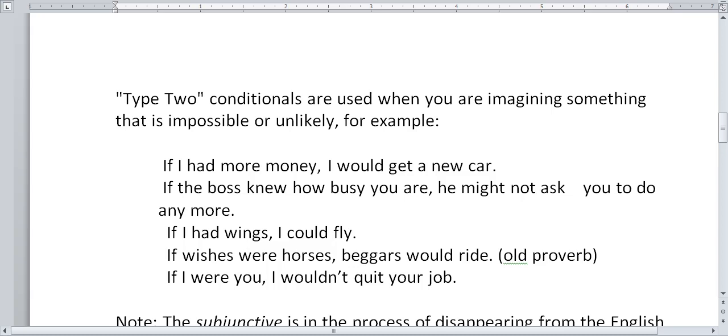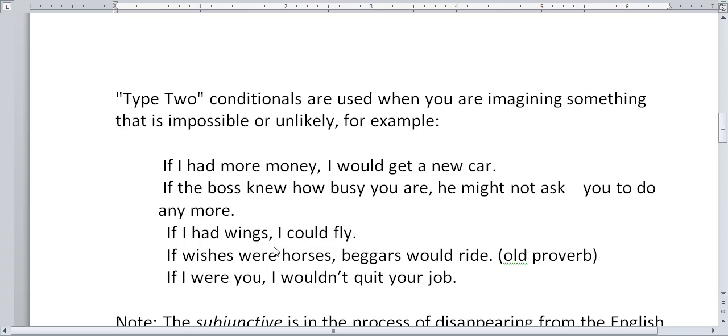Okay, the next thing to look at in these type 2 unreal conditional sentences is the verb that comes after if. And this is something that is new that you may not have studied yet. If I look at these sentences, I'll see that usually this looks like the simple past tense. If I had more money, if the boss knew how busy you are, if I had wings, if wishes were horses. So far, this looks just like the simple past.